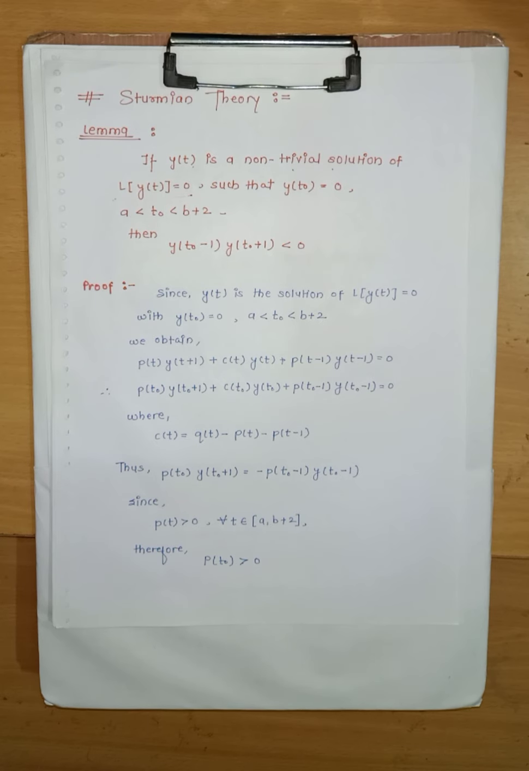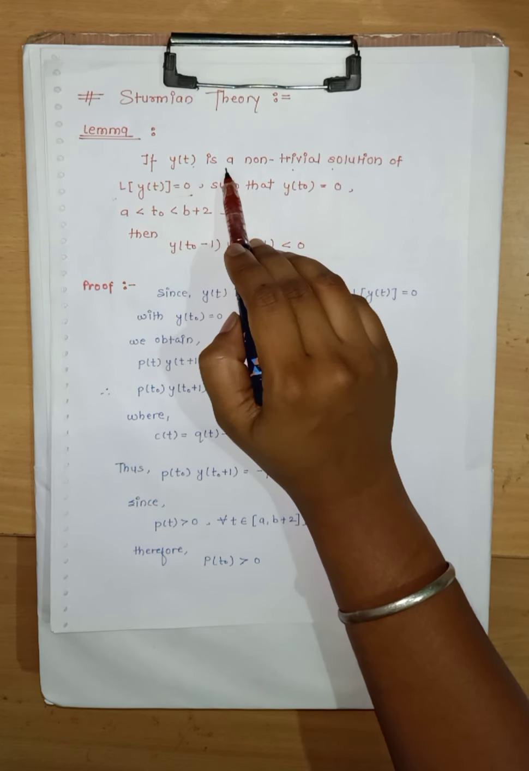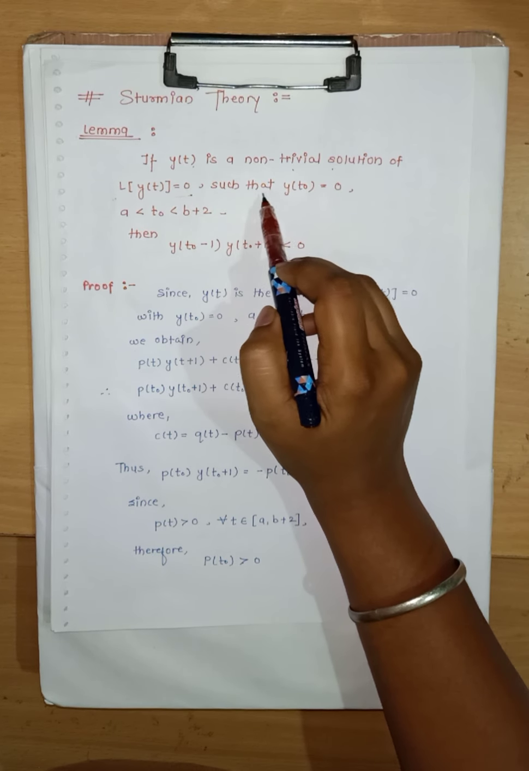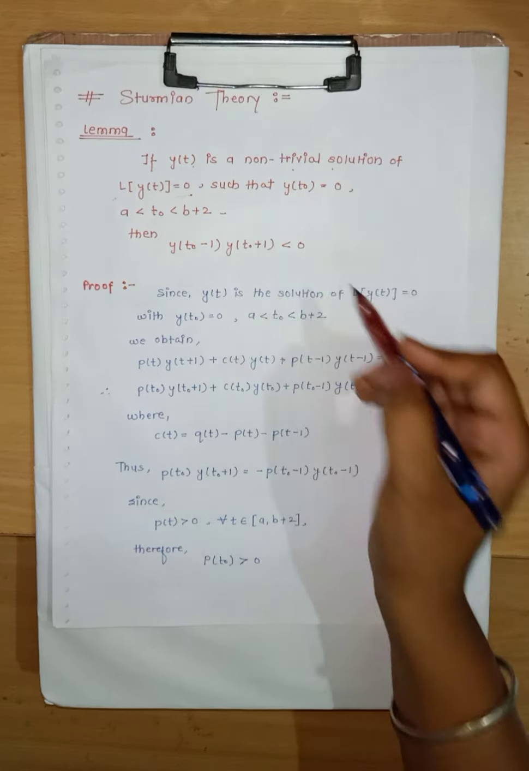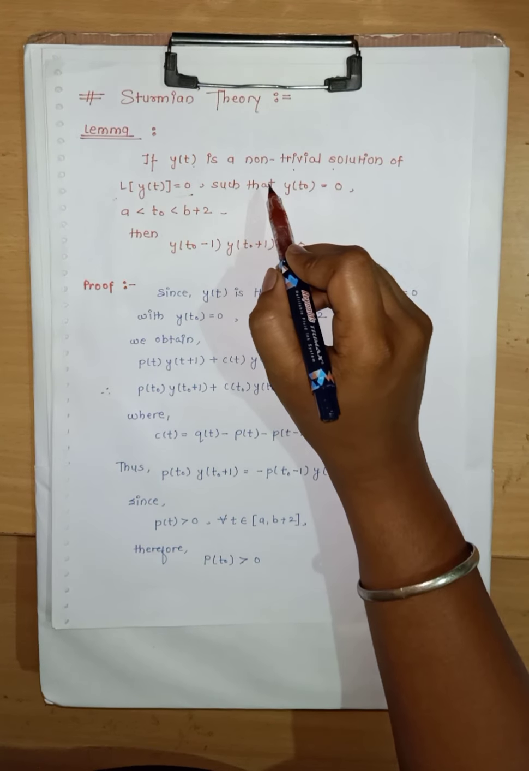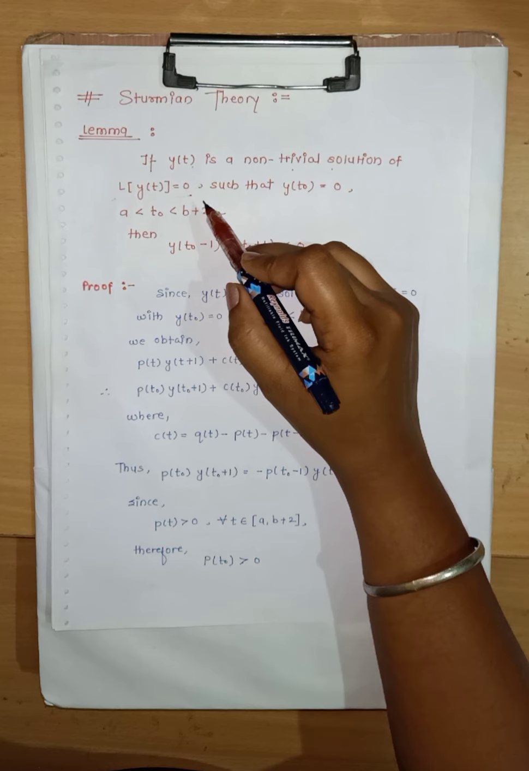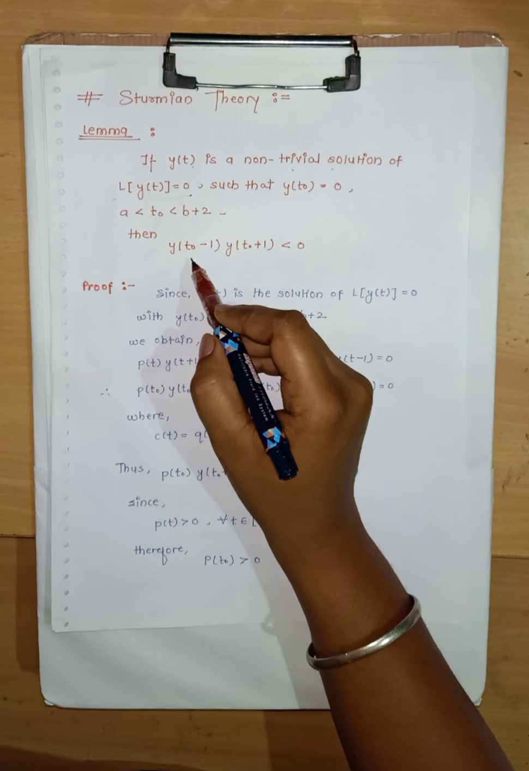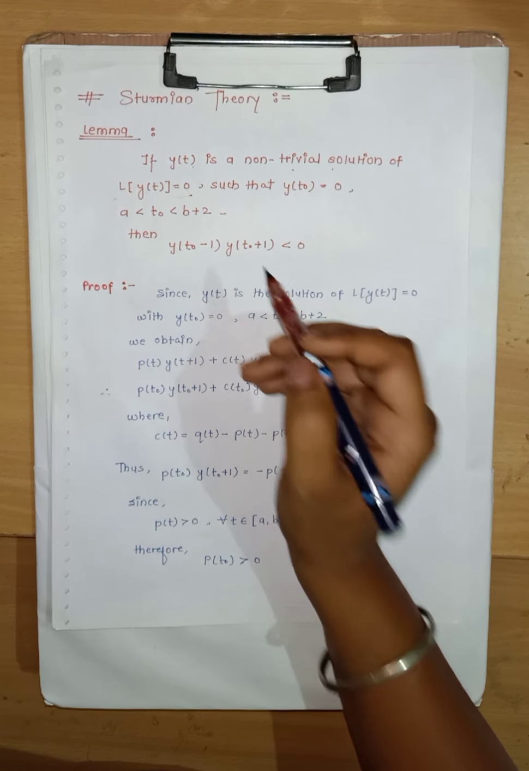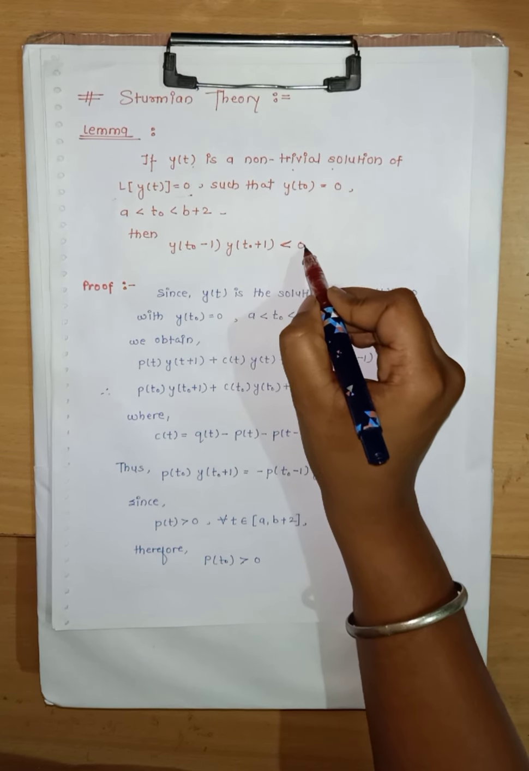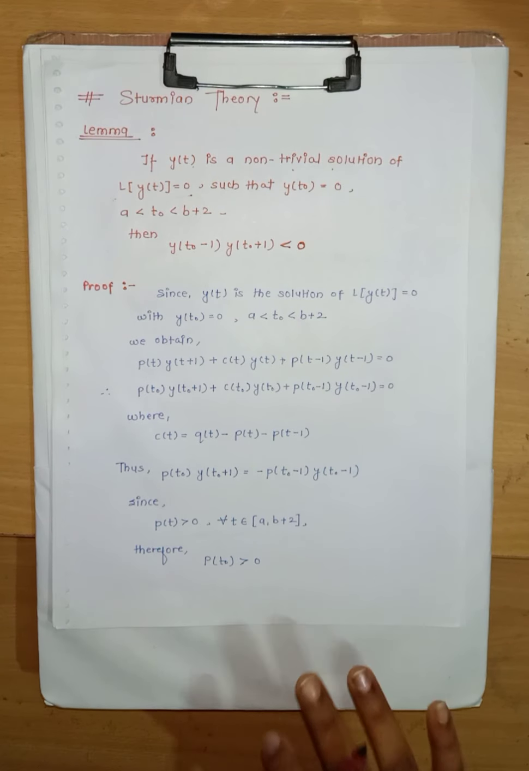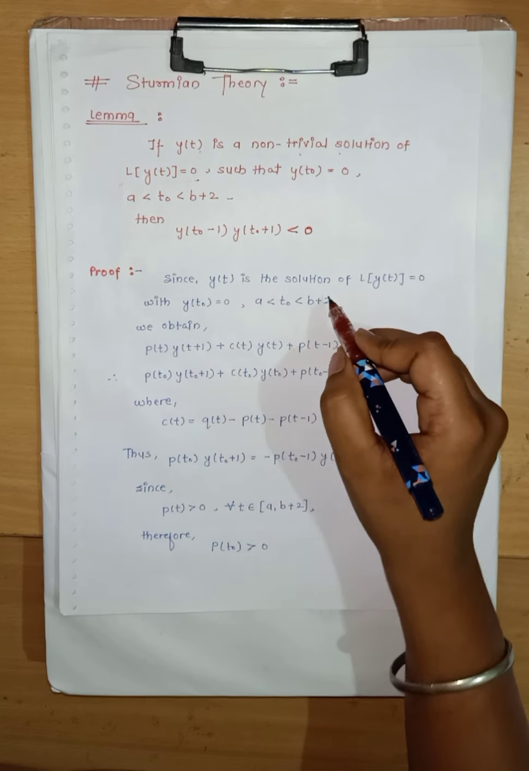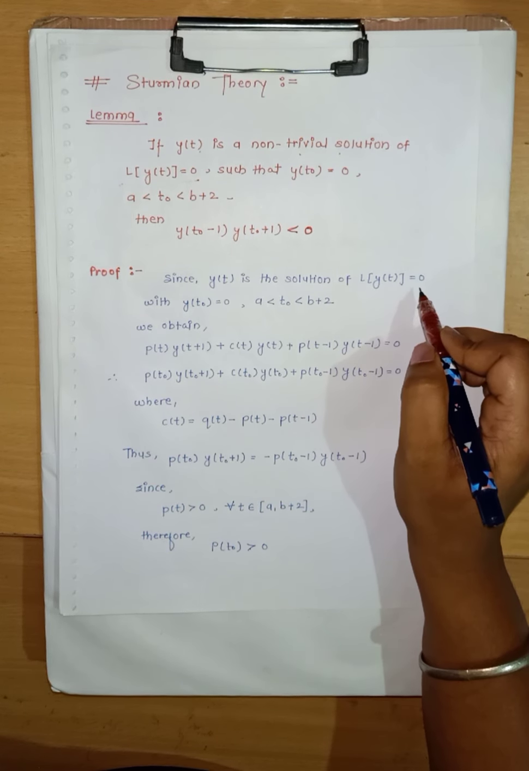So let's go further. If y of t is a non-trivial solution of L of y of t equals 0 such that y of t0 equals 0, then we have to prove that y of t0 minus 1 into y of t0 plus 1 is less than 0. So let's start with the proof. Since y of t is the solution of L of y of t equals 0.